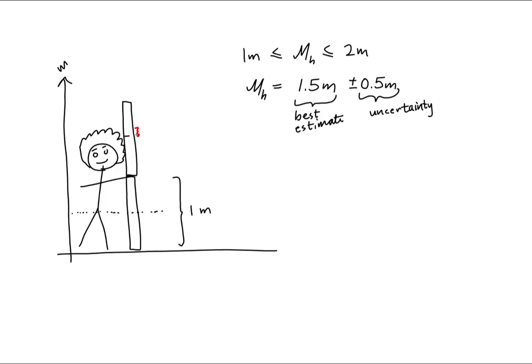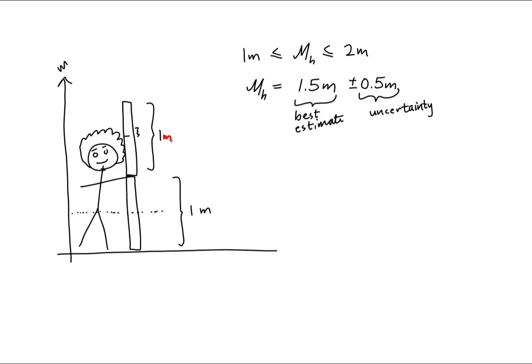So in this example, my true value, I'm somewhere between 1 meter and 2 meters high. Now, because our smallest division of measure was 1 meter, if we are able to do so, and only if we are able to do so, if we are able to estimate to within half of that smallest division of measure, then we can do that. So even though all I know for sure is that my meter stick is exactly 1 meter tall, you and I can reasonably measure to about half of that.